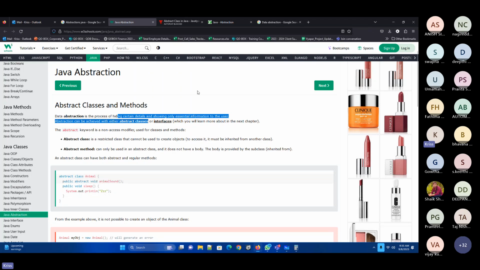So here you need to understand one thing. The concept of abstraction, we can use it in abstract classes and in interfaces. We have thoroughly seen what an interface is and how the abstract methods will be there. So we have discussed all those things. Now in abstraction, we have two things: one is classes and the other is methods. We have achieved this from the abstract methods, but not from the classes. Right? So abstract methods in the context of interfaces.